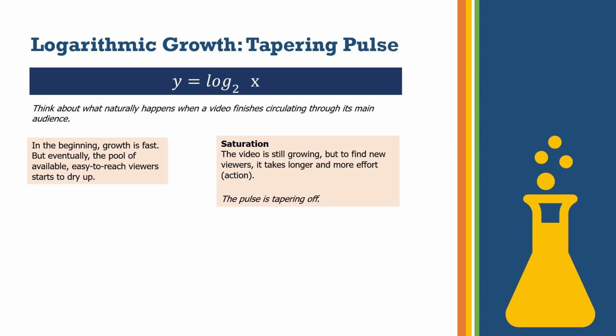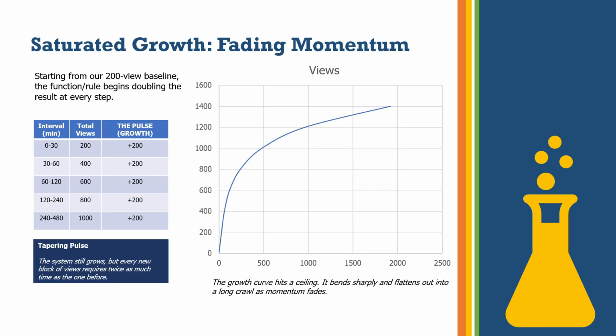Initially the growth was faster, but as you exhaust your subscribers and viewers, the views are also going to start tapering out. You are going to reach saturation, where the video keeps growing at a very slow rate, and eventually it may come to a standstill.